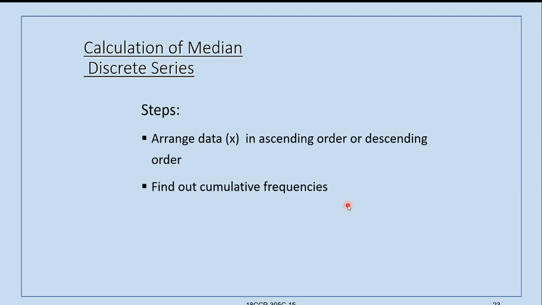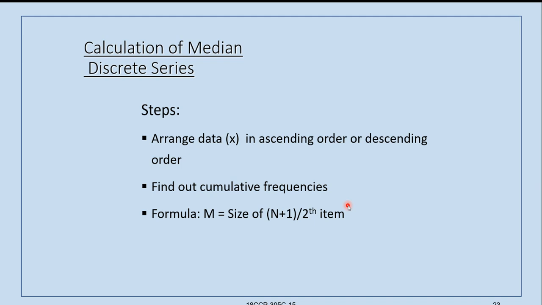That means there is some connection between the cumulative frequencies and the calculation of median in discrete series where frequencies are given. Now we will see what is that method.